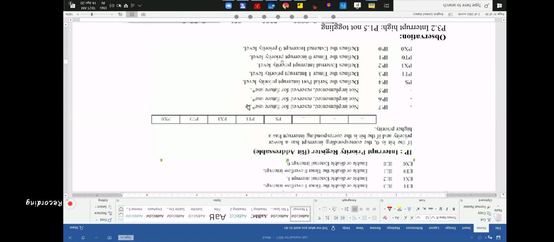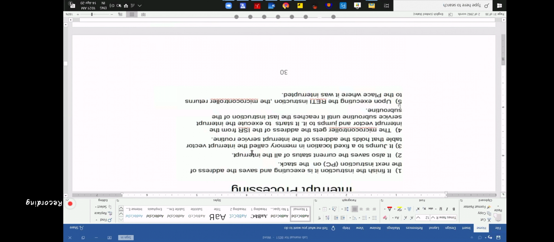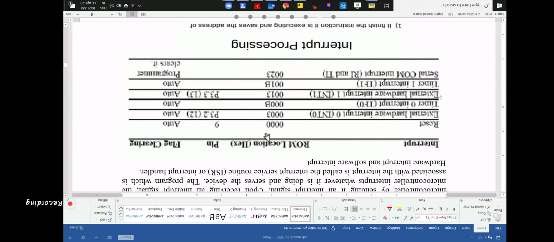PX1 is external interrupt 1. PT1 is timer 1 interrupt. Between them, who has the higher priority here? External hardware interrupt 1, PX1, instead of PT1. This one is PX1, and this is PT1.